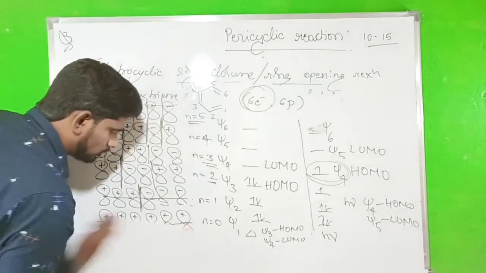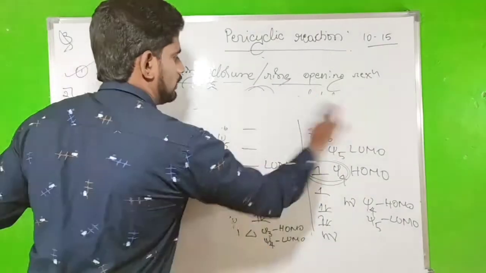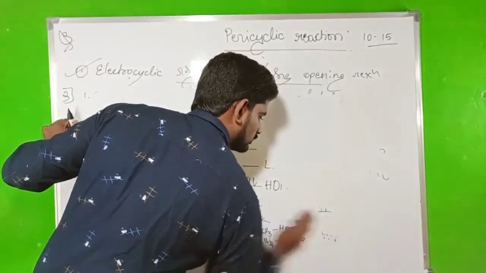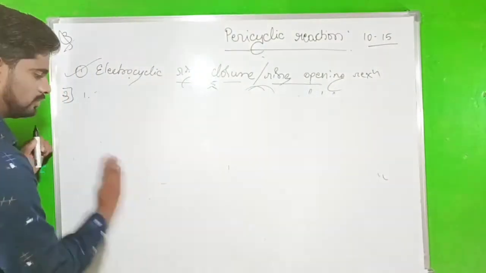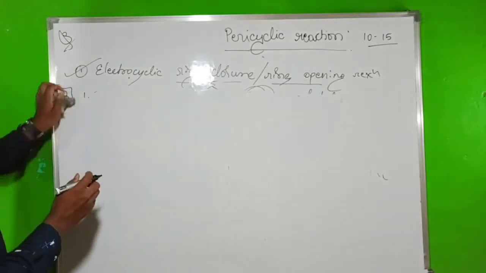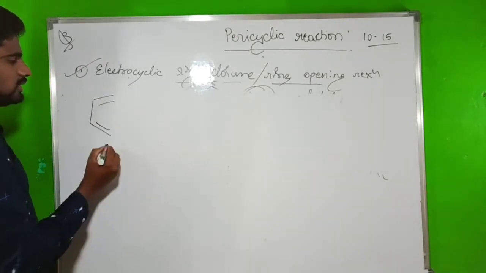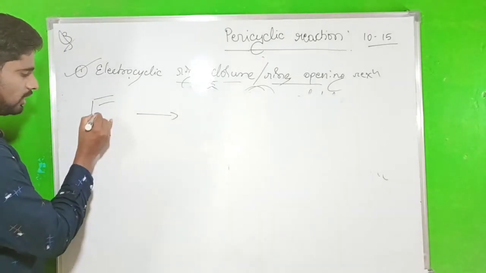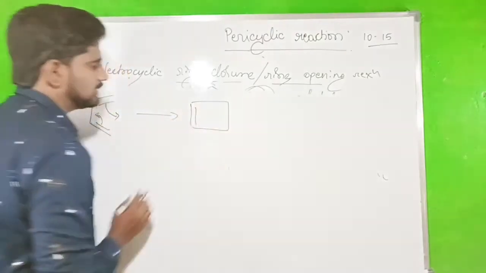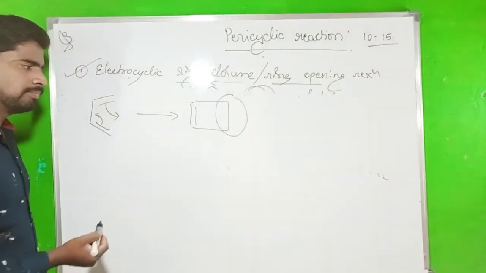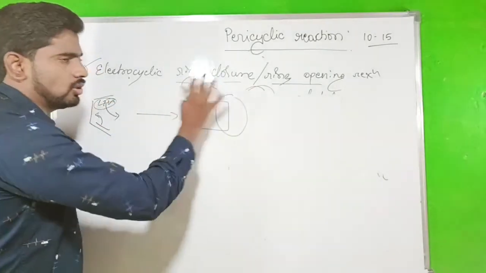Okay, so now go to the electrocyclic ring closure reaction. This is the reaction initially. The pi bond comes to here. The pi bond makes a new sigma bond. This is the new sigma bond formed here. One of the pi bonds is broken. So this is the electrocyclic ring closure reaction.